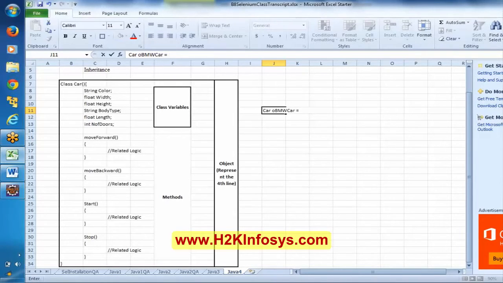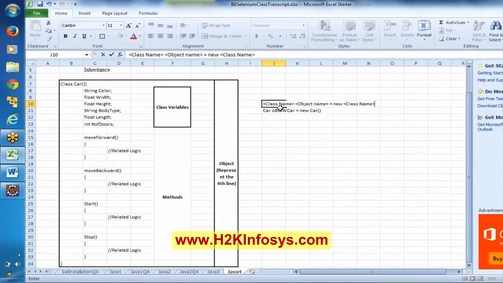New, again name of the class. So the syntax here is class name, object name, new, class name.